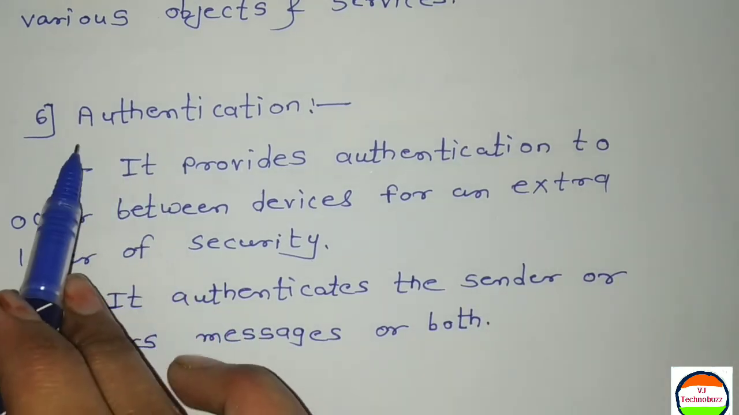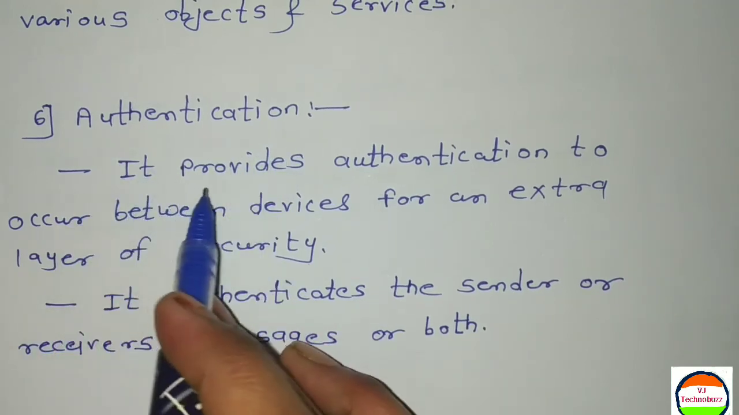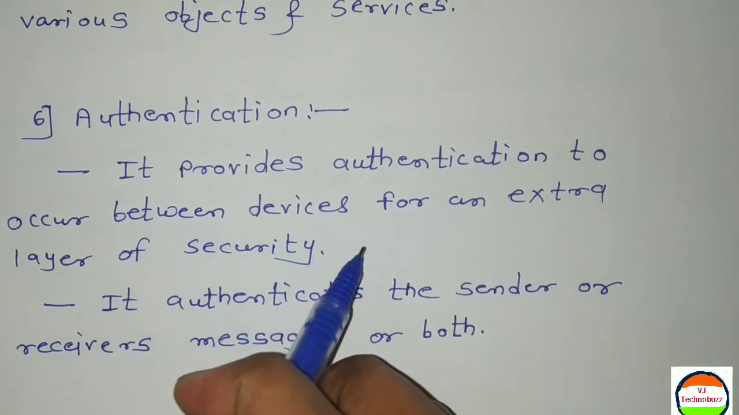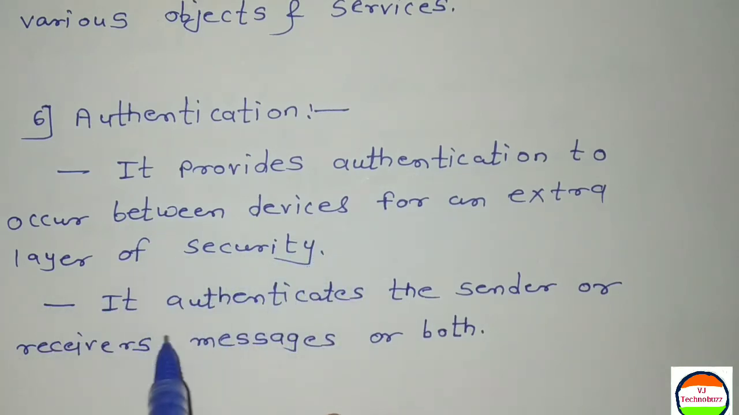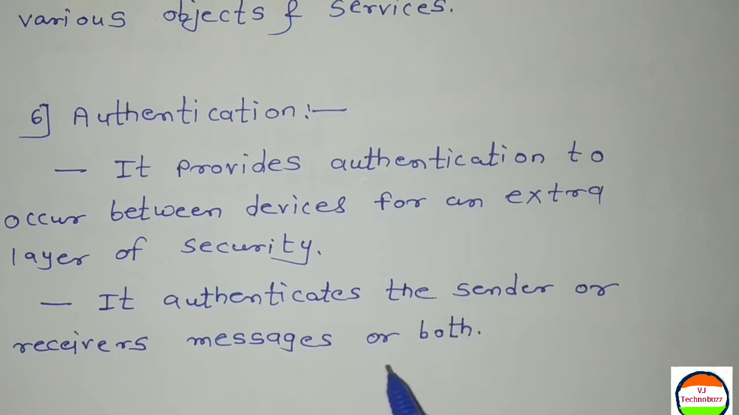So this is the sixth function of application layer, that is authentication. It provides authentication to occur between devices for an extra layer of security. It authenticates the sender or receiver's messages or both.